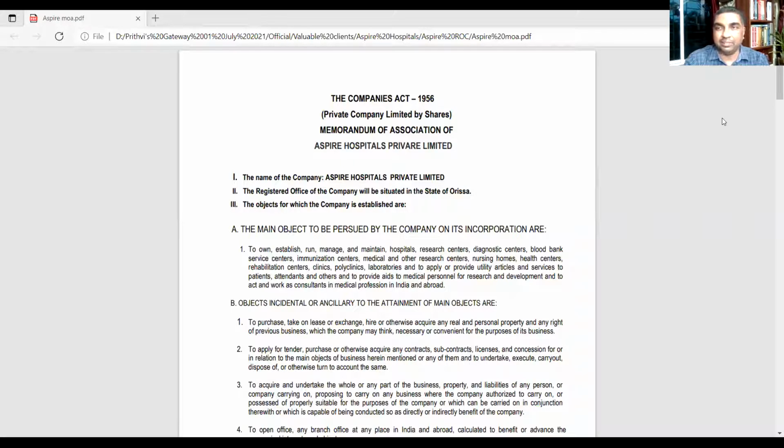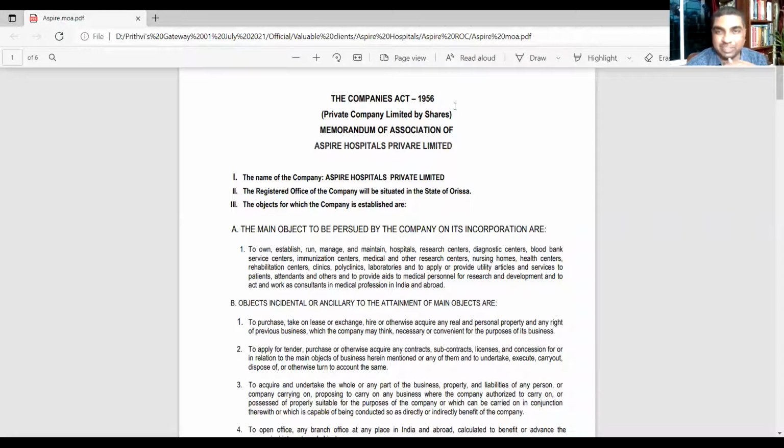The memorandum I'm going to show you is not that old, but you can say relatively old. I will be able to show you one old memorandum; maybe some other day I can show you a much older one. But right now, let us see. Here is a memorandum of a particular company. Are you able to see it? This is under which Act? Can you read it? Companies Act 1956.